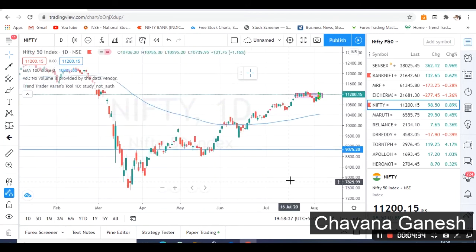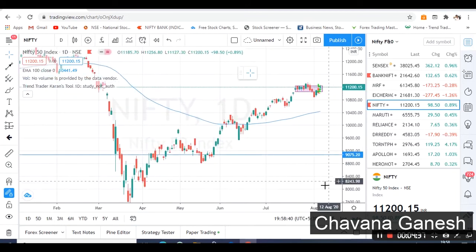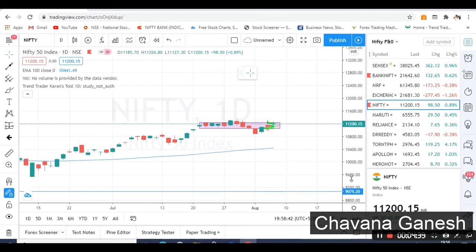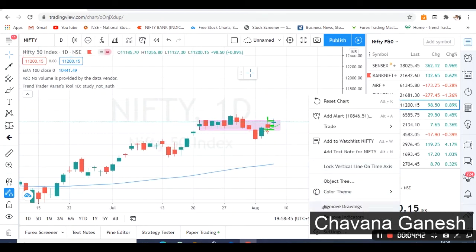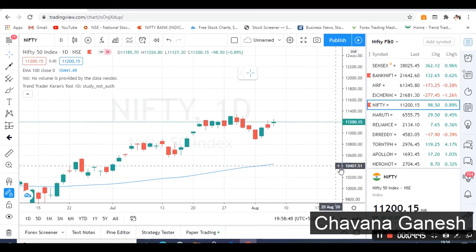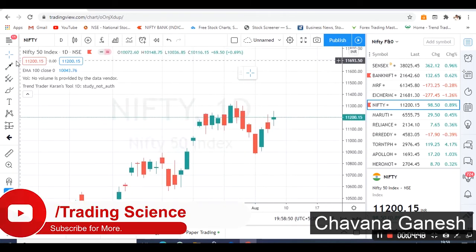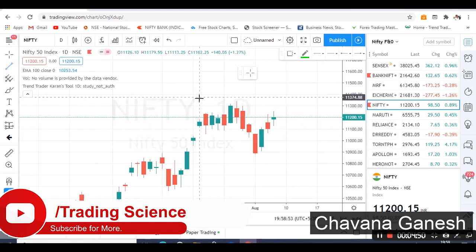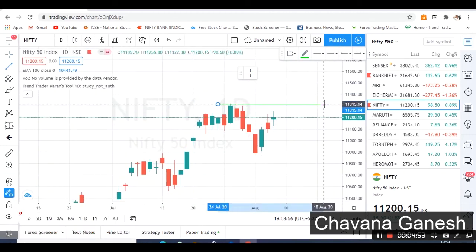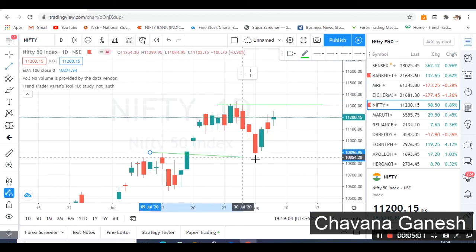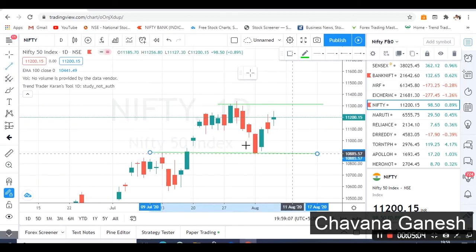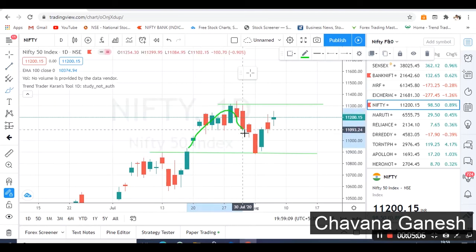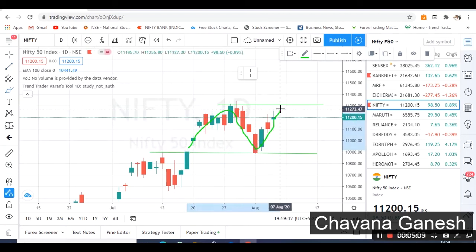See, in the day chart, it has created a green candle with a small body. And I am expecting a positive note up to these levels again. This is acting like a support, as we discussed earlier. From here it went up to these levels, and again it's giving pushback, and you can see it can reach up to these levels.